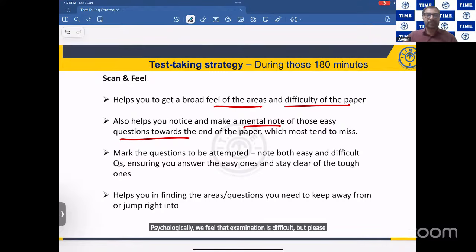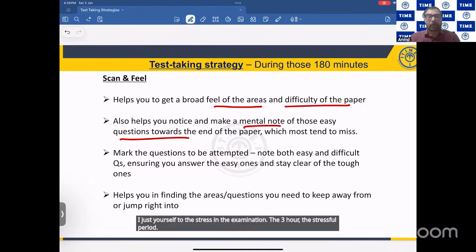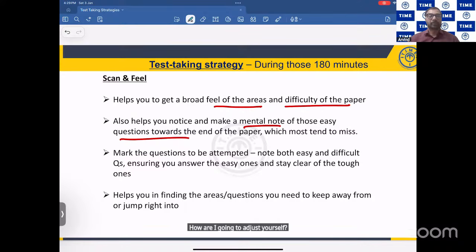But please understand, this competitive examination also is a psychological examination. How are you going to adjust yourself to the stress in the examination? The 3 hour, the stressful period. How are you going to adjust yourself? Are you going to be stress-free or are you going to take stress?